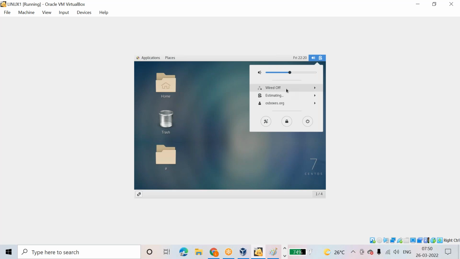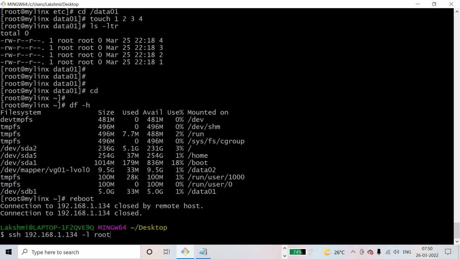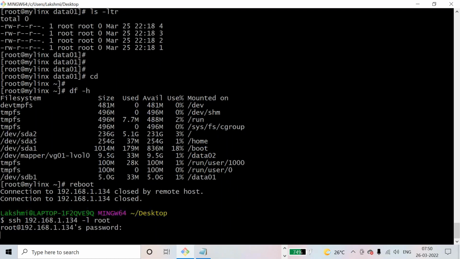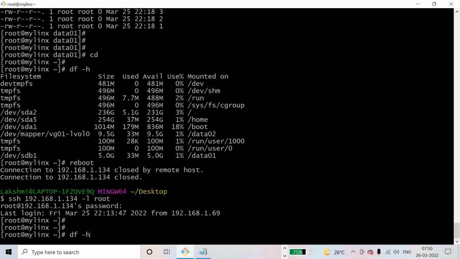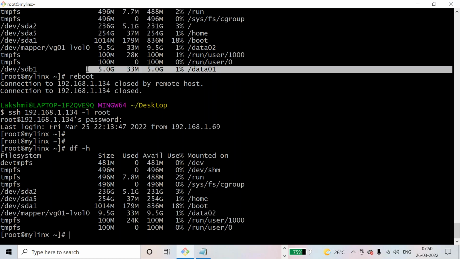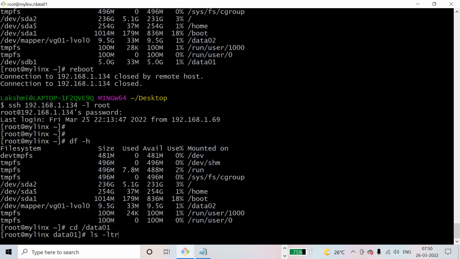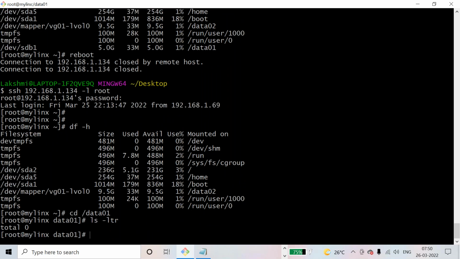Okay, now my server is ready. Connect. Red Hat. Now see df -h. I can see only data02. Where is data01? data01 is not present. And if I go to cd /data01, I am not able to see any files because the link is gone. Okay, so that is how you can make the entry.